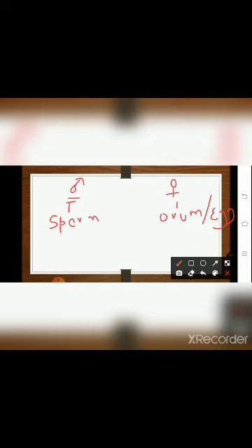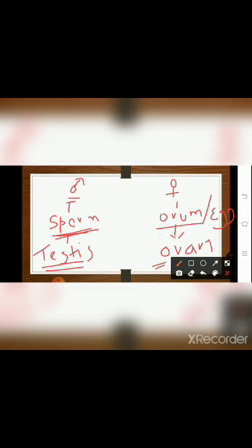Clear? The male gamete is formed in the male gonad called testis. So this is the gonad, this is the gamete. The female gamete, that is ovum or egg, is produced inside the female gonad called ovary. Clear? Ovary is the female gonad, ovum or egg is the female gamete.